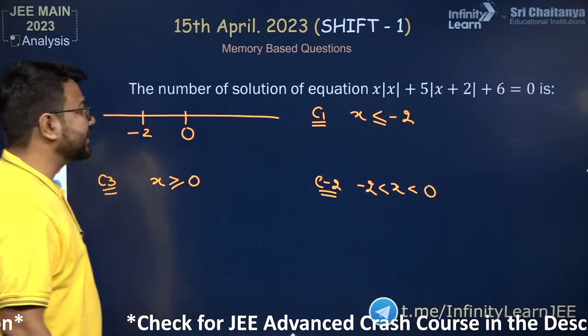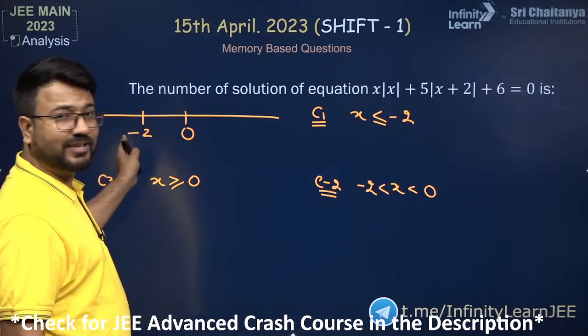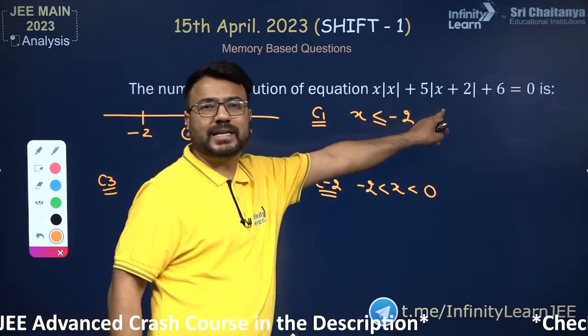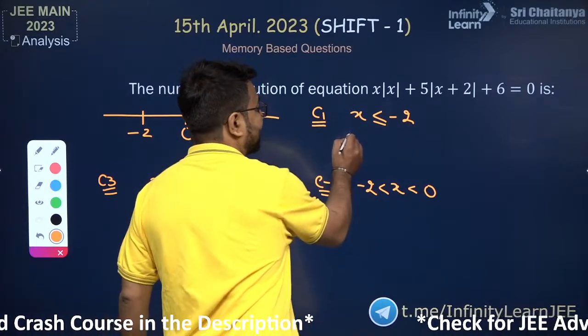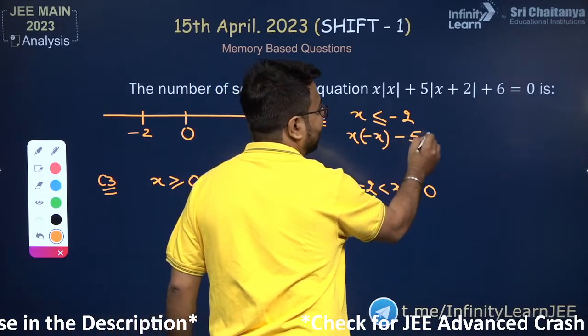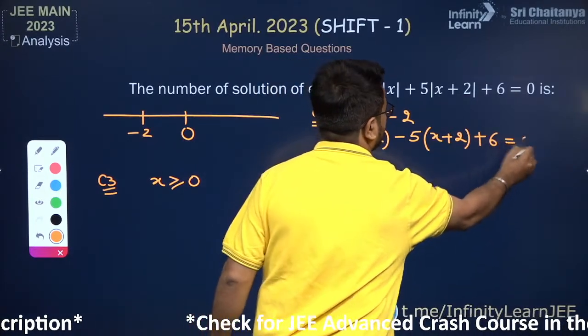So when x is less than or equal to minus 2, suppose the value of x is minus 3. If x is minus 3, will this modulus be negative? Yes. So in this situation, x into minus x will appear, and here we will have minus times 5x plus 2, and here we will have plus 6 equals 0.